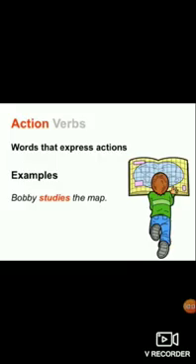Now children, you already know what verbs are. Verbs are action words. The action in a sentence, those are verbs or doing words. So words express actions. Like in this sentence, Bobby studies the map. What is the action? Studies. He is studying. That is the action taking place.